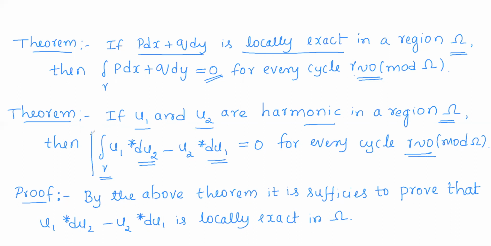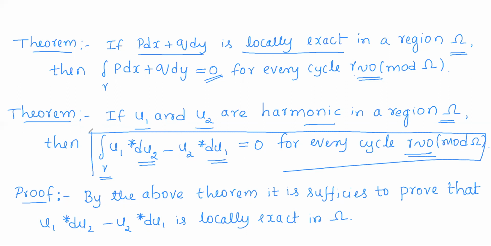Now we have to prove this result. We have to prove the integral of this differential expression is 0 for every cycle homologous to 0 mod omega.